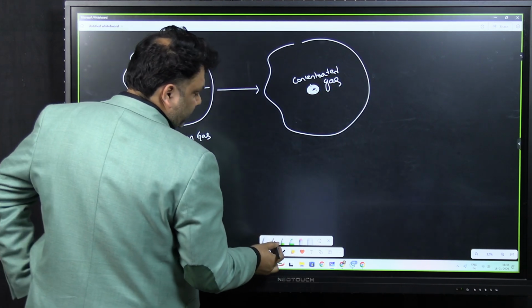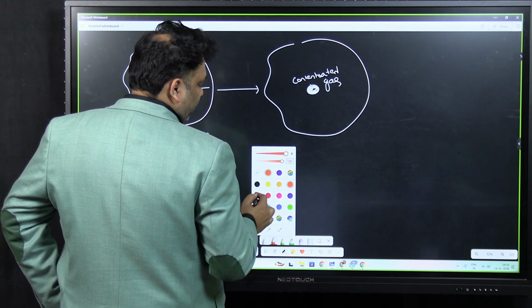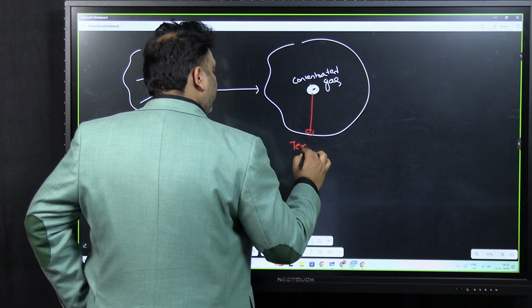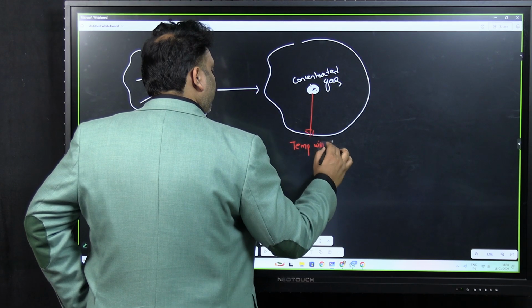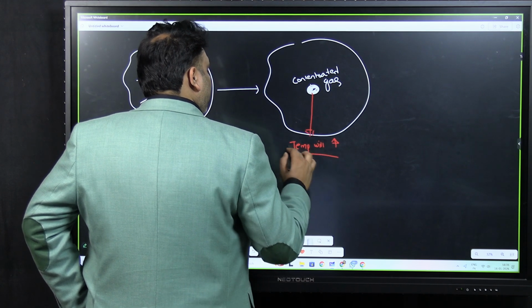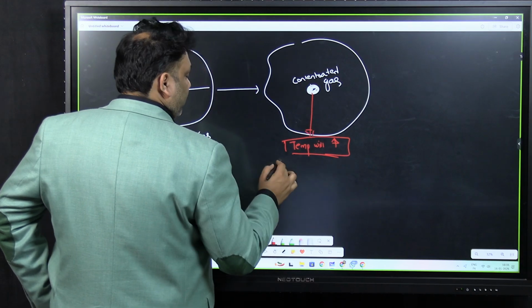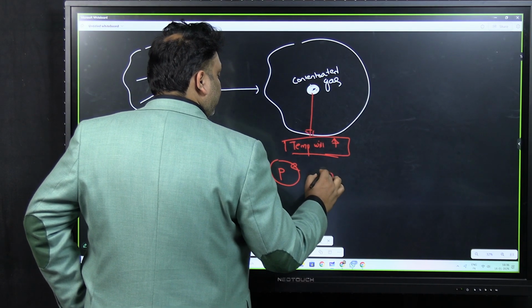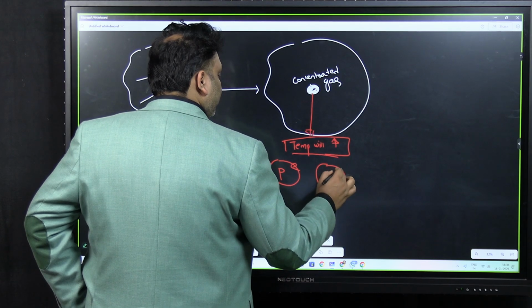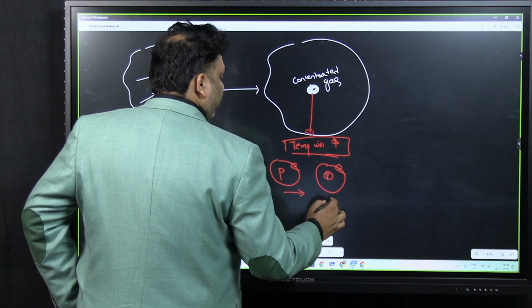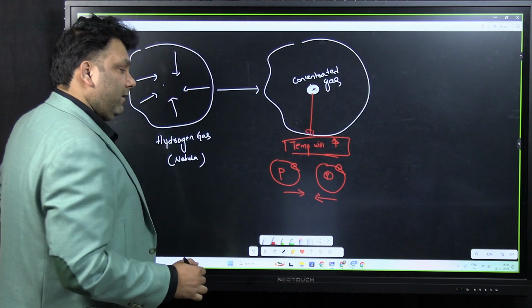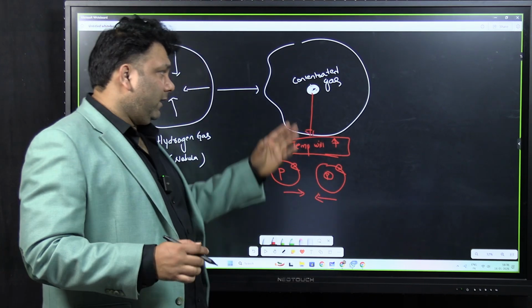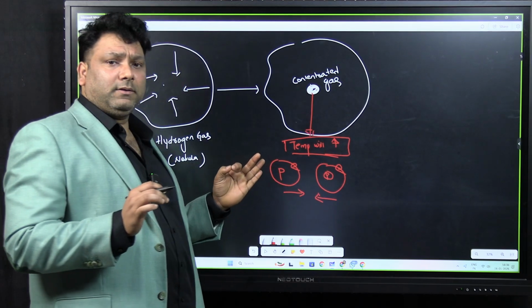And because of the concentrated gas, the temperature in the middle will increase. Because of the increase in temperature, the protons and electrons which are there will start moving at very high speed. So basically they will be moving in a zigzag pattern.